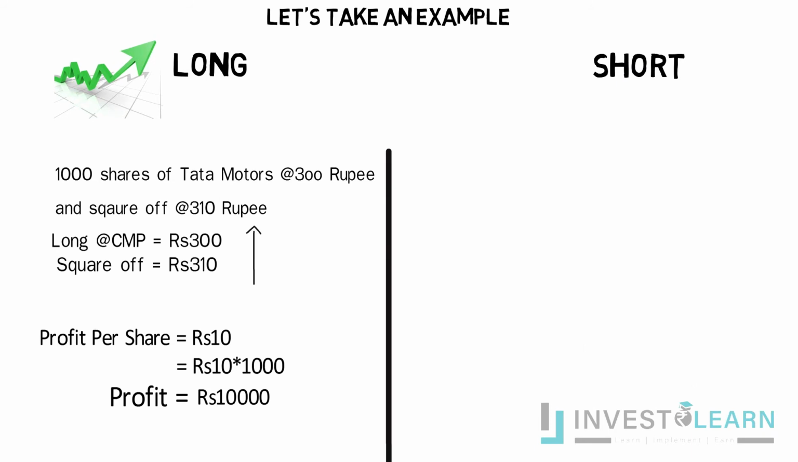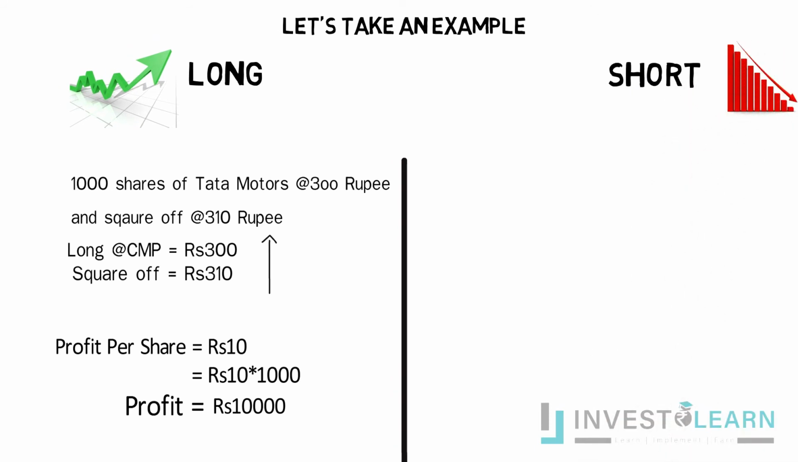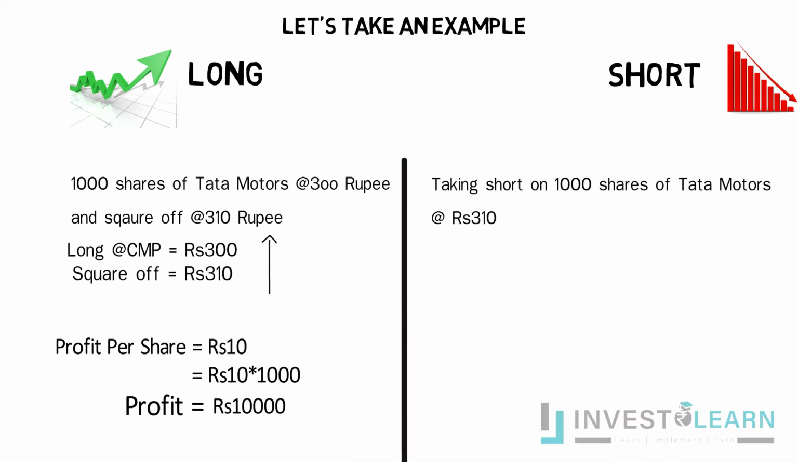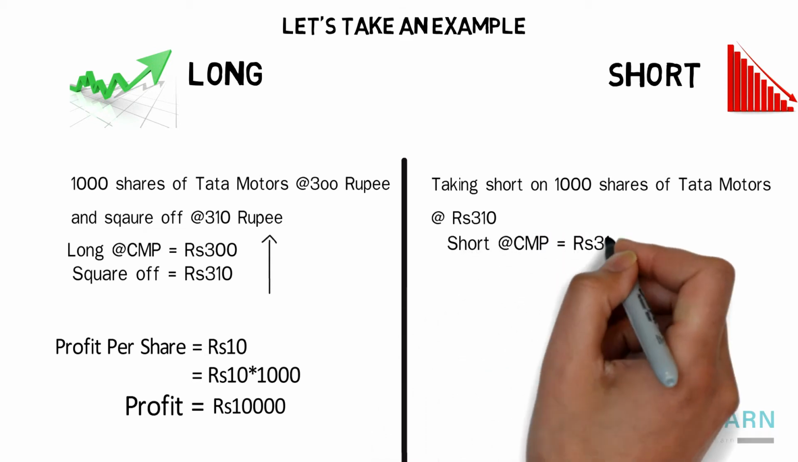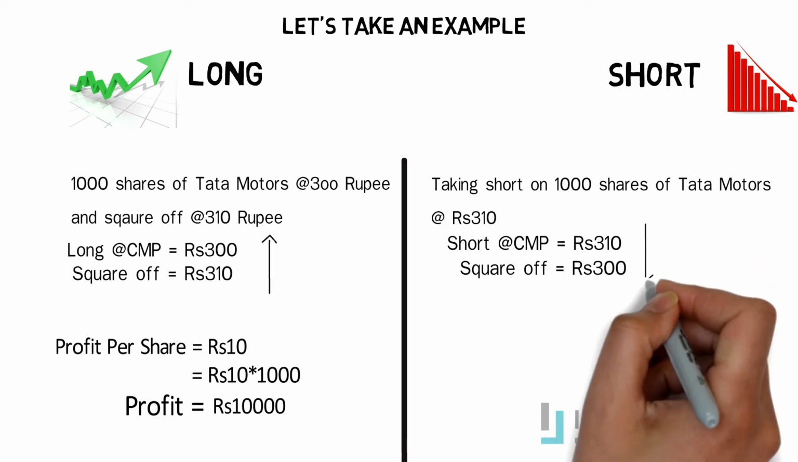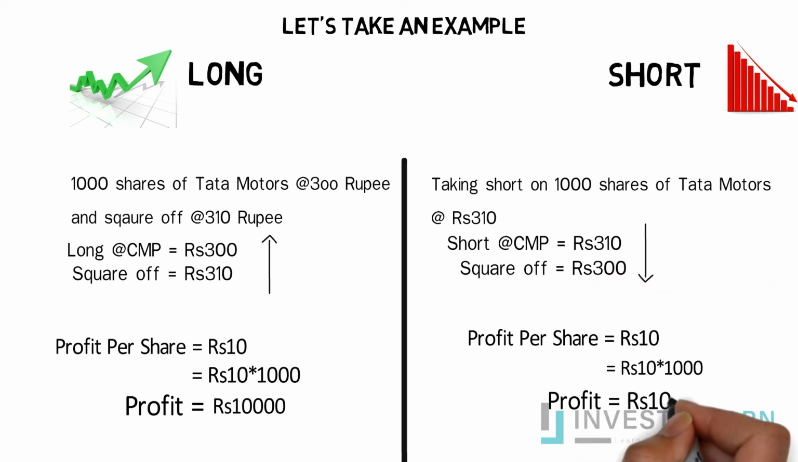On the other side, if you are seeing that the stock price is falling, then you can short it at a high price. Let's continue from the previous example. Assuming the price of Tata Motors share is currently at 310, we might get a fall from here and the price might reach 300 rupees. Then we may short it at rupees 310 and square off the position at 300 rupees. But the short position can be done only for intraday.